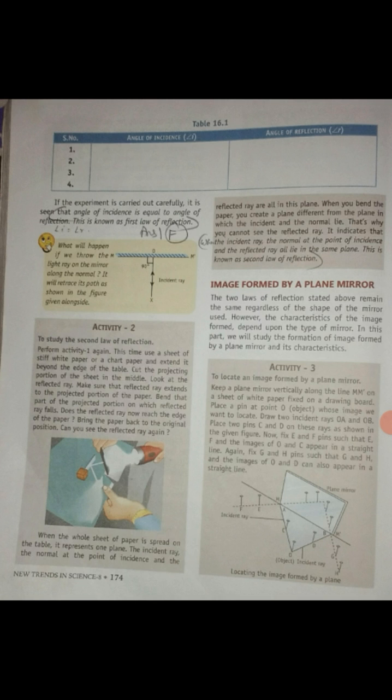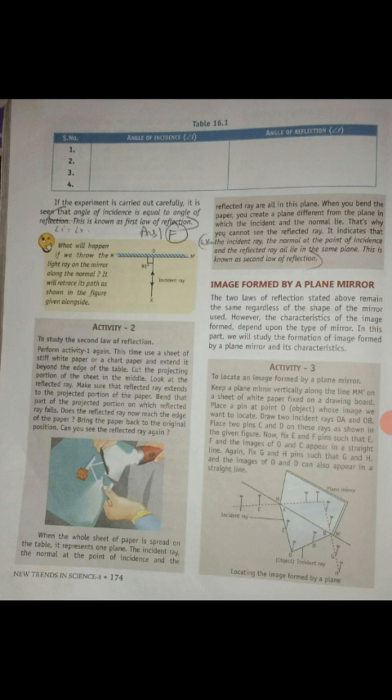Keep a plane mirror vertically along the line MM' on a sheet of white paper fixed on a drawing board. Place a pin point O, meaning object, as you also see in your figure of activity 3.